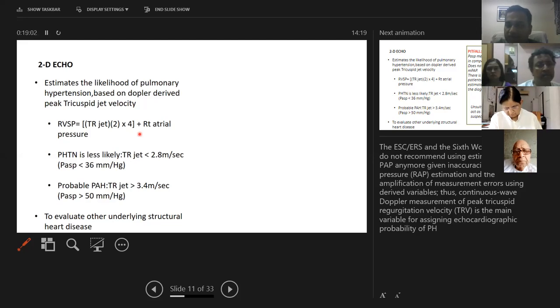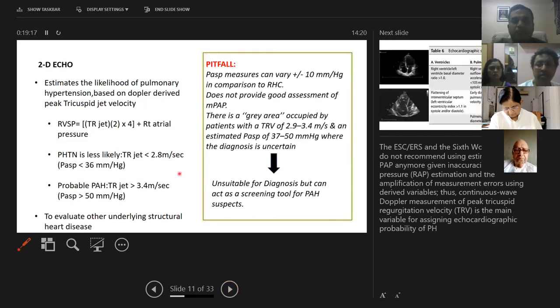Now, what is the problem with that? The problem is that this right ventricular systolic pressure or pulmonary artery systolic pressure is an estimated value, which we are getting from the TR jet velocity. Because of this estimation, the pulmonary artery systolic pressure measurement can vary plus or minus 10 millimeters of mercury from what we measure at right heart catheterization. That's the amount of difference we can see if we take pulmonary artery systolic pressure as the value to diagnose pulmonary hypertension.